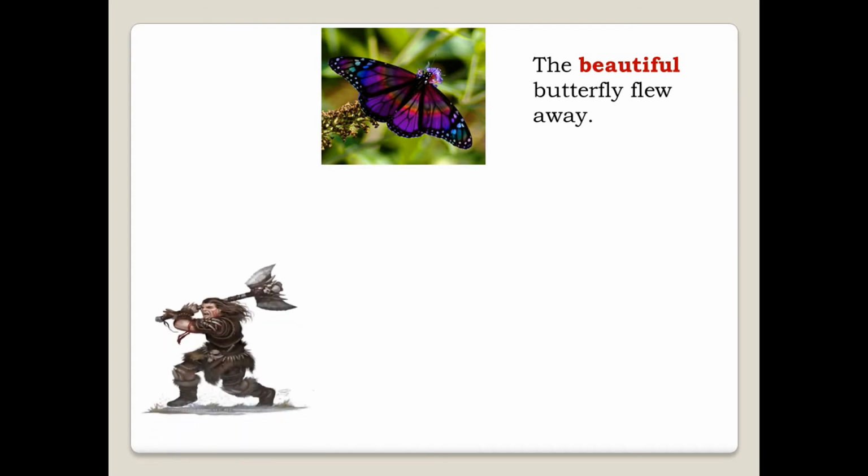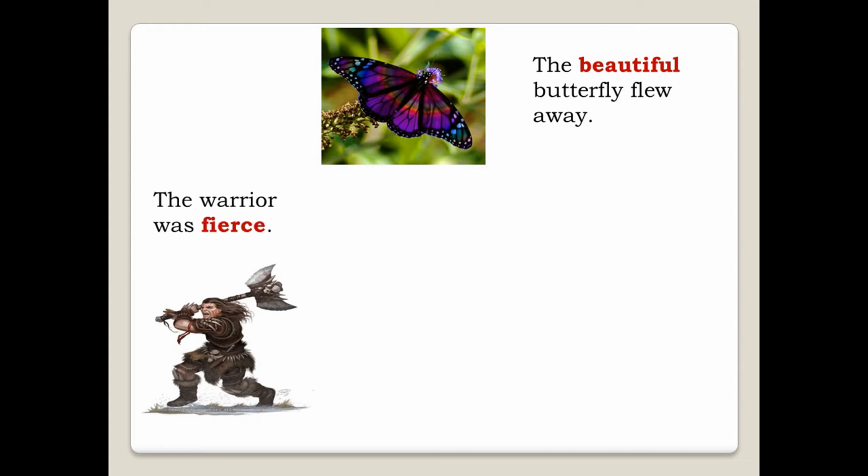Okay, so the butterfly, the beautiful butterfly flew away. So, what happens here? The butterfly is not just simple or just simple colors, but she is beautiful. She has beautiful colors. This is what we want to say here. Okay, now we have the next example of a warrior. So the warrior was fierce.